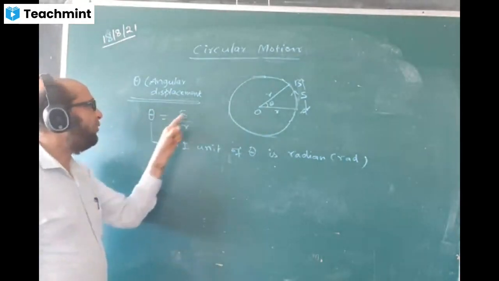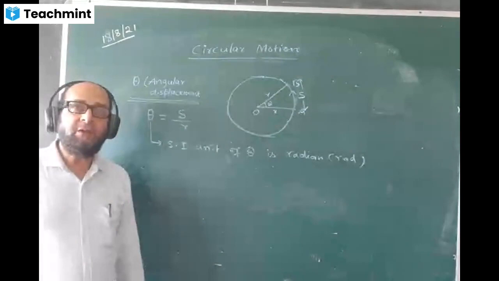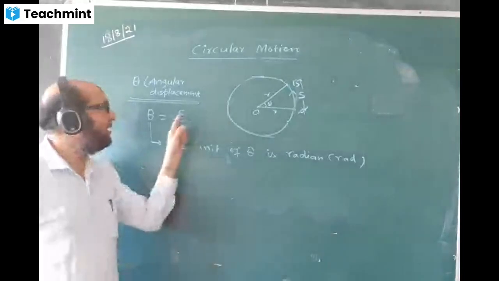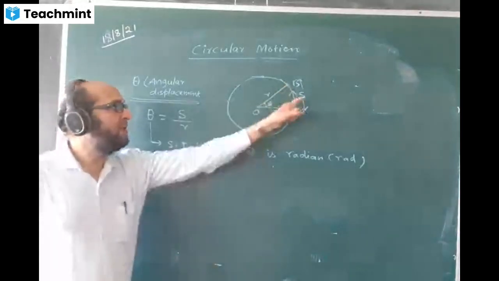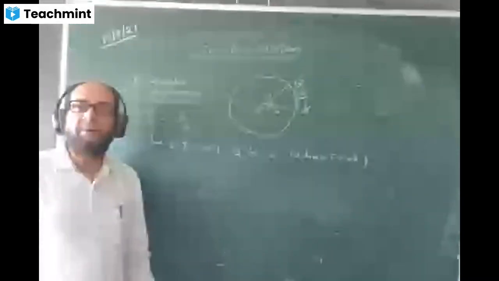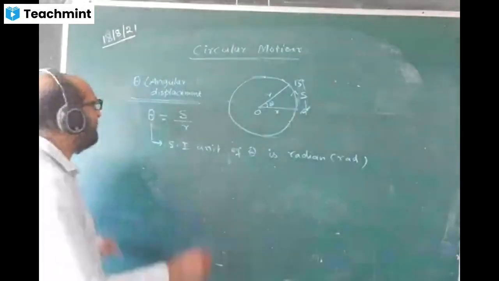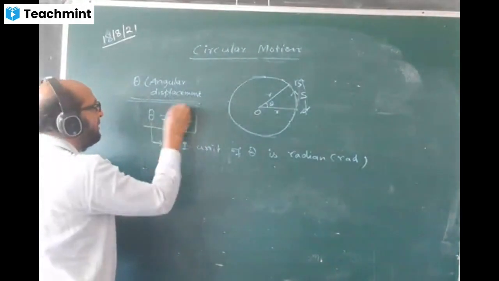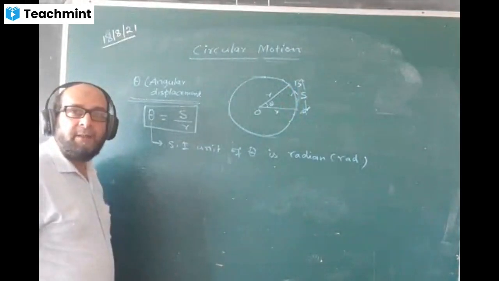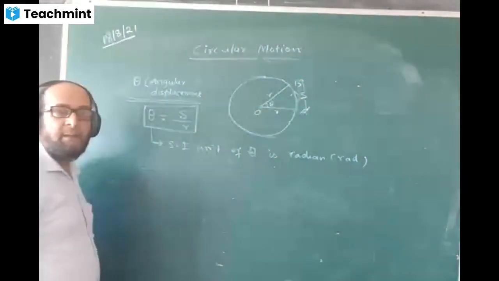Theta is equal to S by R. In the chapter on dimensions I taught once, the quantity which has units but no dimension is angular displacement. It has no dimension because S is distance and r is also distance. This is meter, this is also meter, or this is L, this is also L. These two cancel, so it has no dimension, but it has a unit which is radian. So the first formula you learned is theta is equal to S by R, the arc divided by the radius, or linear distance divided by R. This is the value of theta.